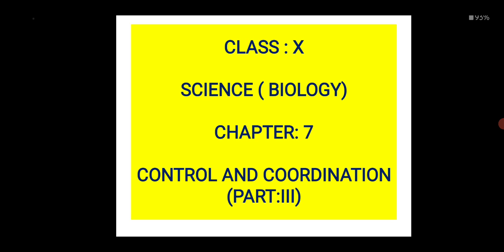The name of the chapter is Control and Coordination. This chapter is quite important in your class 10 biology syllabus. Already I have made 2 videos on this chapter, and with these 2 videos we came to know the nervous system, the parts of the nervous system, the types of nervous system, the response to stimuli, the structure and function of the neuron, the reflex action and the reflex arc.